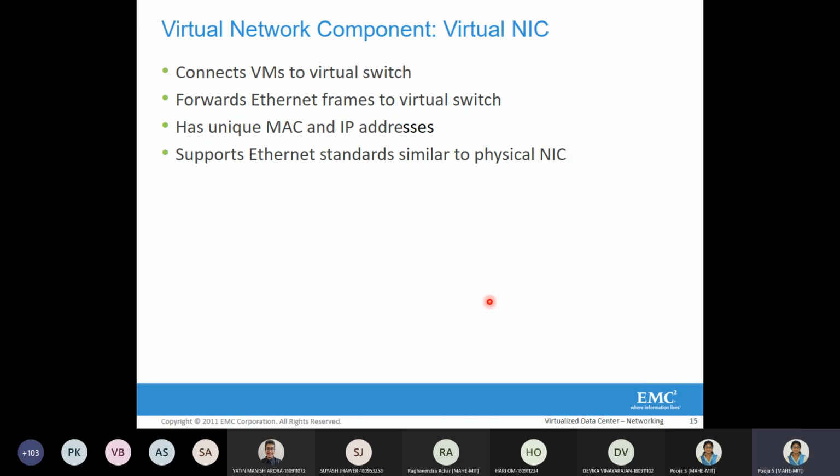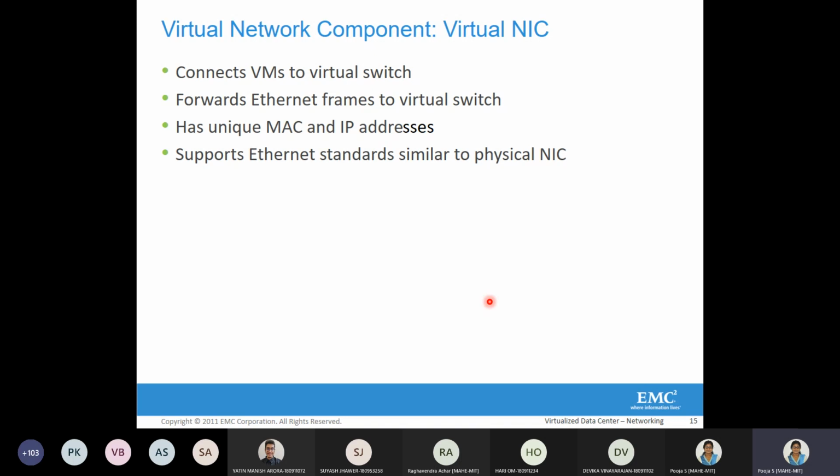Because we had to talk about virtual HBA, we had to start from the initial, that is NIC, then HBA, then virtual switch. Everything we'll discuss now in detail. Earlier we discussed just diagrammatically, so now we'll discuss in detail. We have the virtual NIC. As seen before, it basically connects virtual machines to the virtual switch.